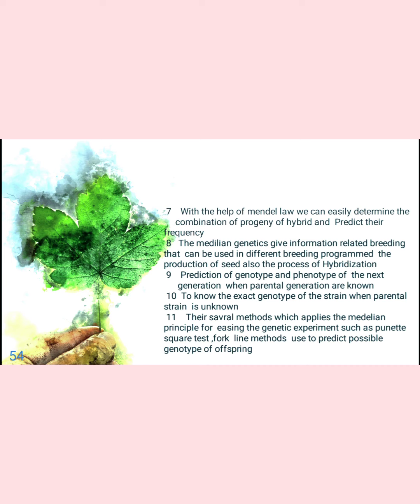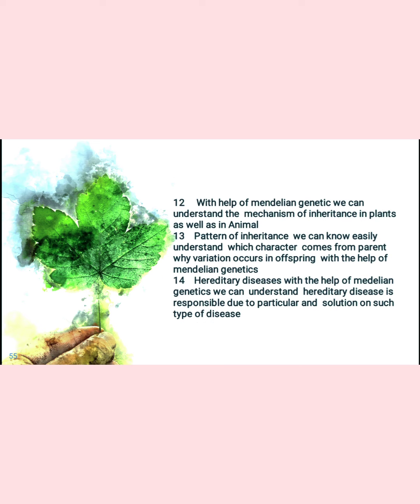When a cross is made between the tall variety and the dwarf variety, the F1 individuals produce the tall variety, but in the F2 generation, how many produce the tall and how many produce the dwarf can be determined with the help of a Punnett square test. It is called a checkerboard. It can be done with the help of Mendelian genetics.